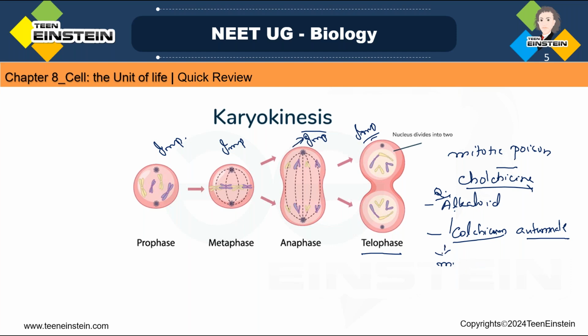What do you mean by poison for mitosis? That arrests or stops cell division. So how is cell division getting stopped? Stop cell division at metaphase. Here the cell division is getting stopped.